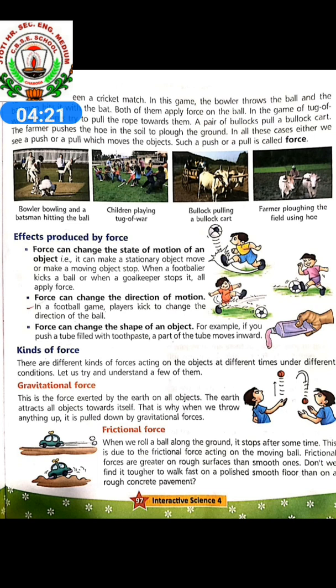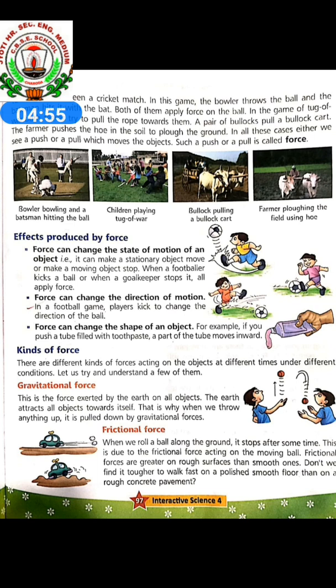So what do you mean by frictional force, children? Friction is the resistance to motion of an object moving relative to another. It is not a fundamental force like gravity or electromagnetism. Instead, scientists believe it is the result of electromagnetic attraction between charged particles in two touching surfaces.